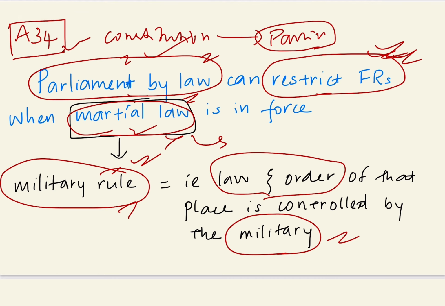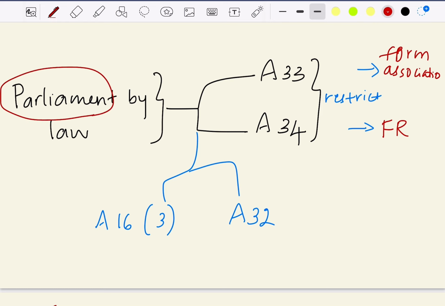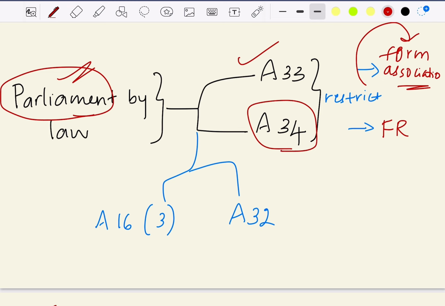So here, as I said, it is by Parliament. That is, whenever the Constitution is silent, it is empowering Parliament to make laws, right? That is with respect to Article 33 we had seen, where there are restrictions to form associations, and also under Article 34, to restrict the fundamental rights when martial law is in force, all laws have to be made by Parliament.